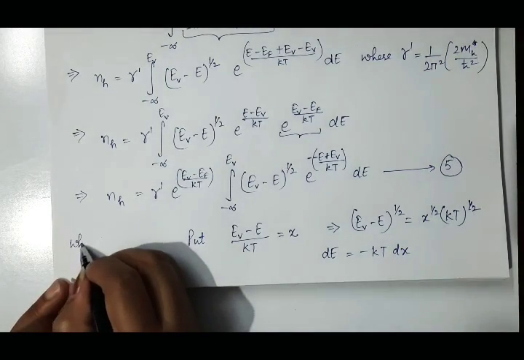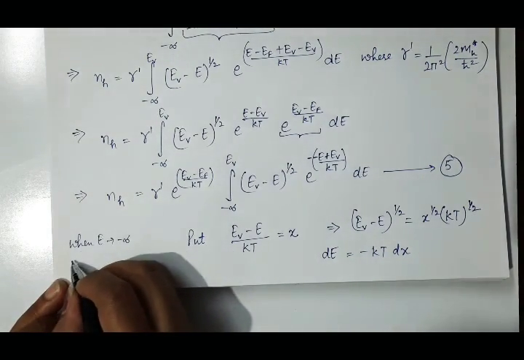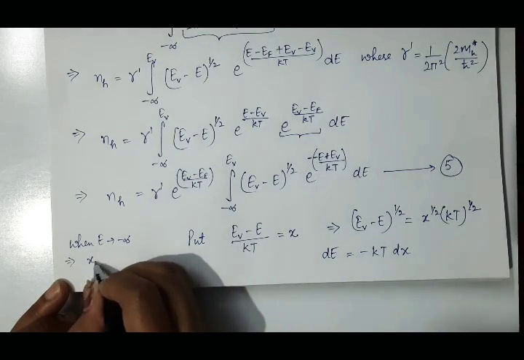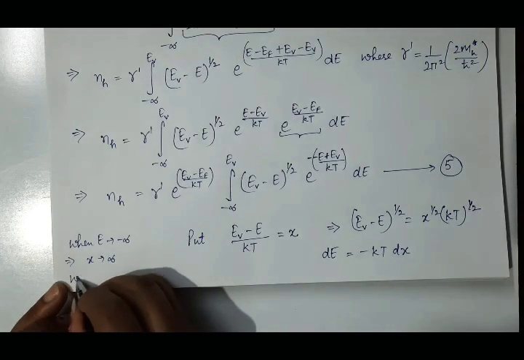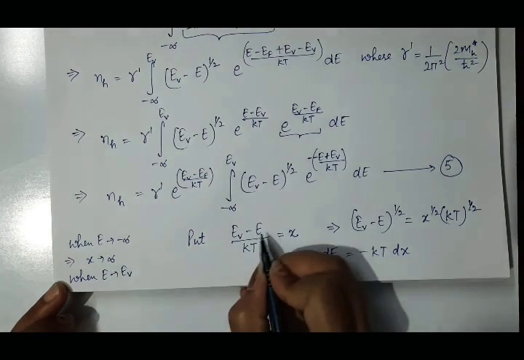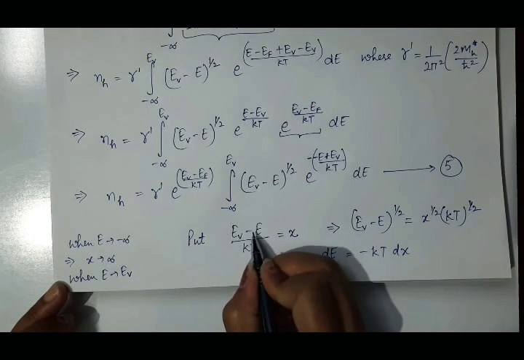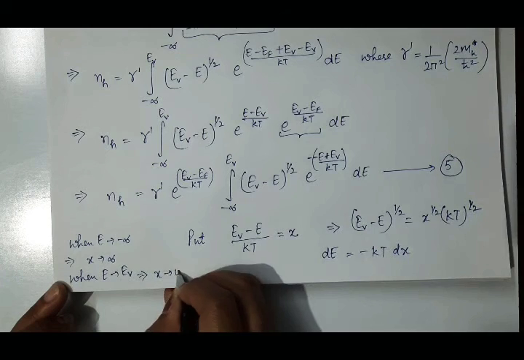So when e approaches minus infinity, at that time x will approach infinity, and when e approaches EV, EV minus EV is 0, so x will approach 0.